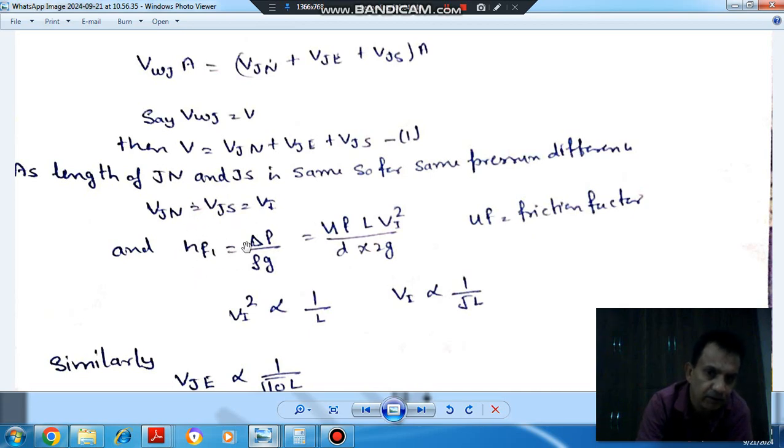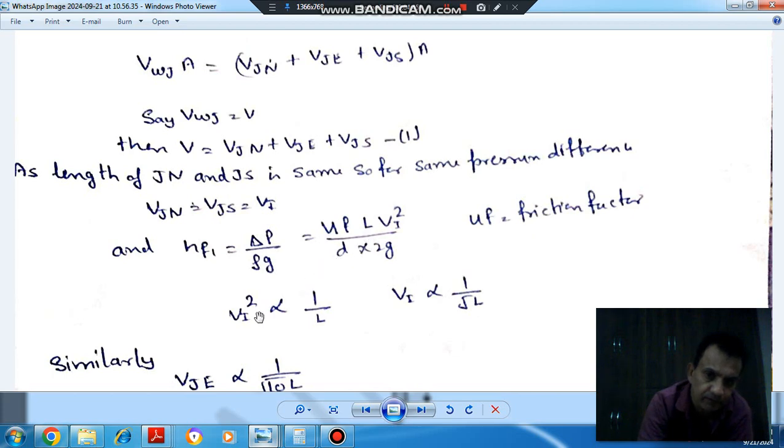The head loss is given by delta P by rho g, and since there are only friction losses, we can take this as 4fL V1 squared by 2gd, where 4f is the friction factor, which is the same, delta P is the same, rho is the same, g is the same, d is the same.